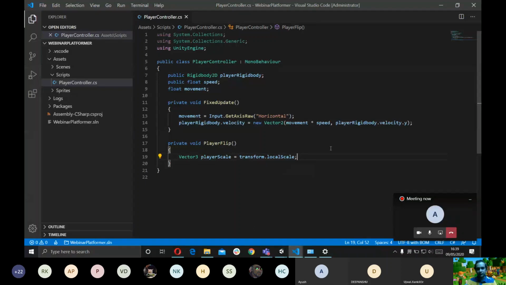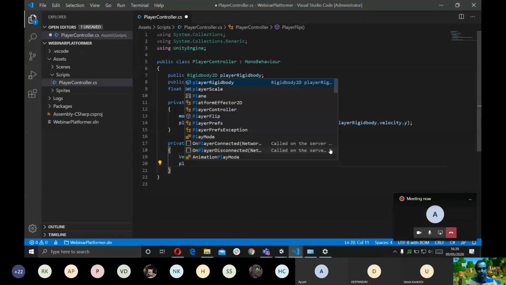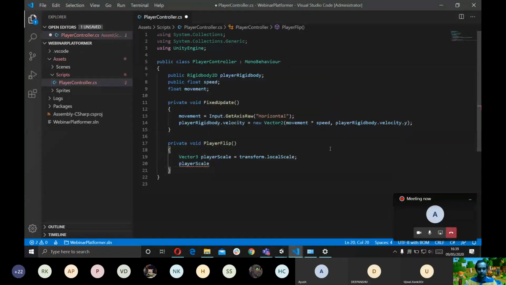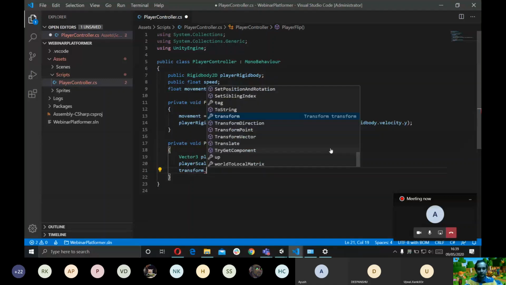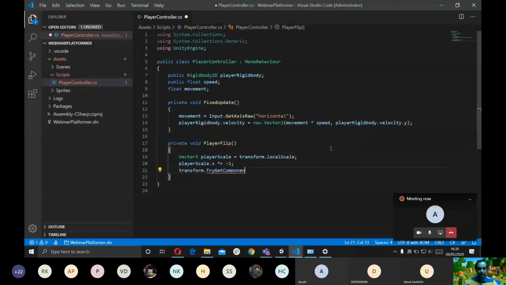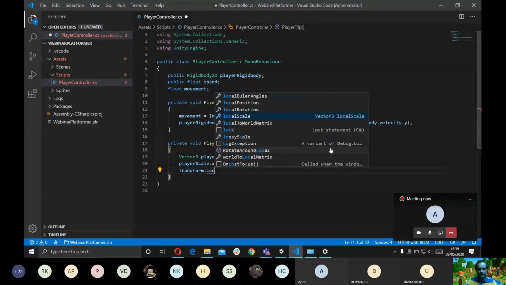So I'm going to store the local scale value in the playerScale variable, and now I'm going to change it. We needed to invert the value of the x-axis, right? So I'm just going to multiply it by -1. And now I'm going to assign the new player scale that we just created to the local scale of the transform component.